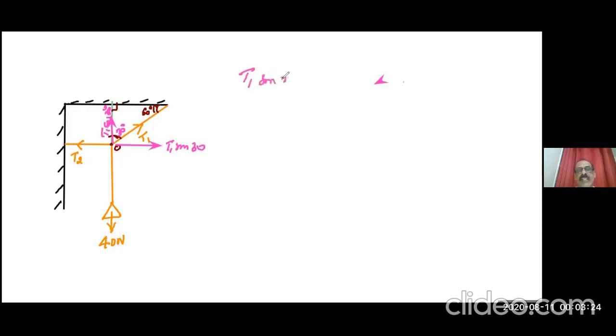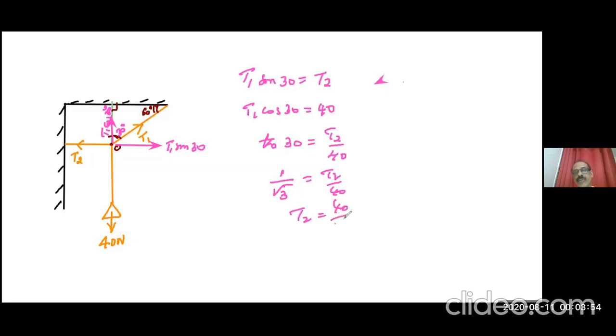T1 sin 30 is equal to T2. T1 cos 30 is equal to 40 Newton. Divide: tan 30 is equal to T2 by 40. What is tan 30? 1 by root 3, right? Is equal to T2 by 40. T2 is equal to 40 by root 3.